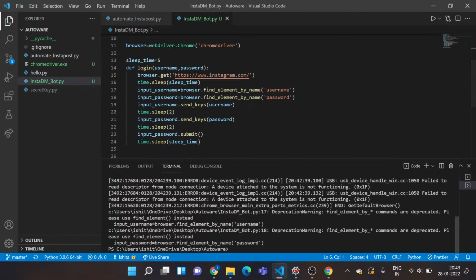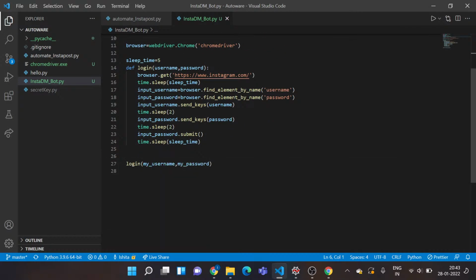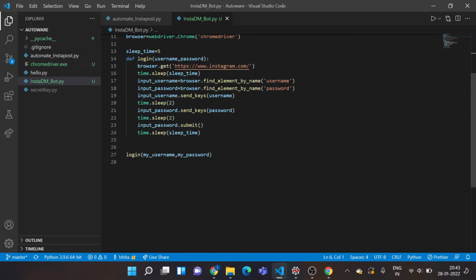Cool. So once we are done with this thing, we can actually proceed on writing our code for actually drafting a message. So I'll just create one more function by this name, def send_messages, and this will also need two parameters. So the first being users and the second being the messages.